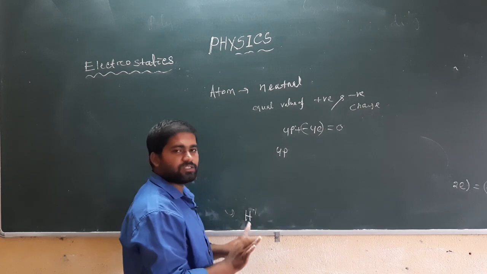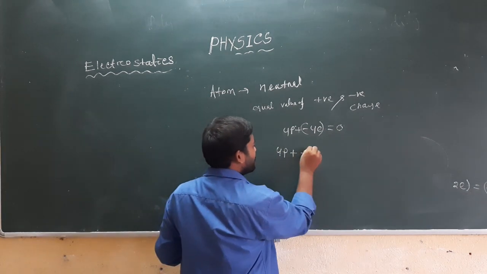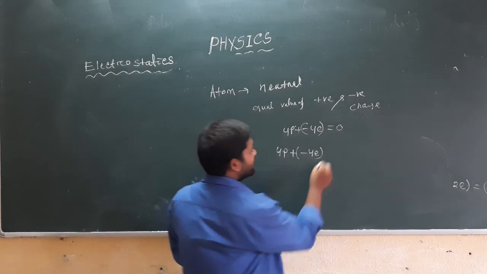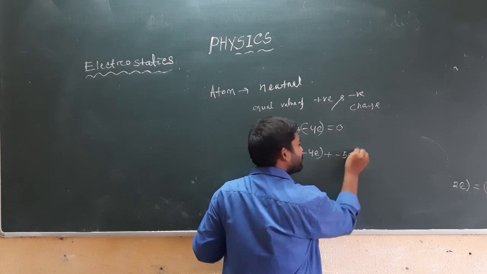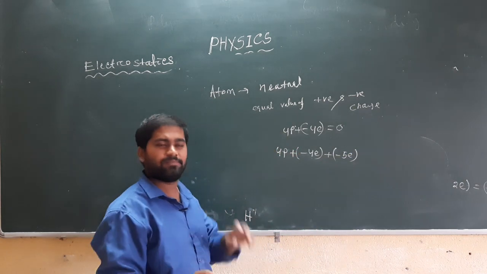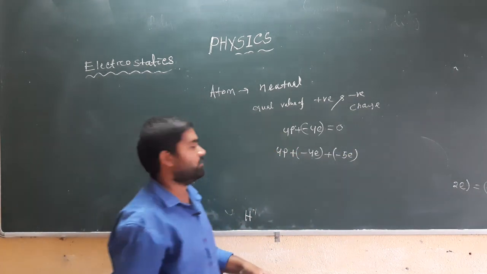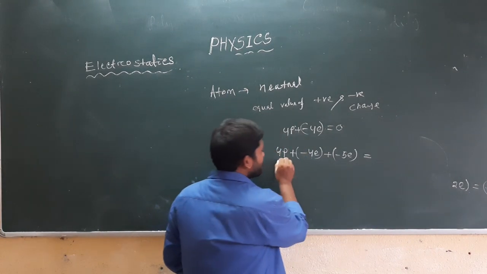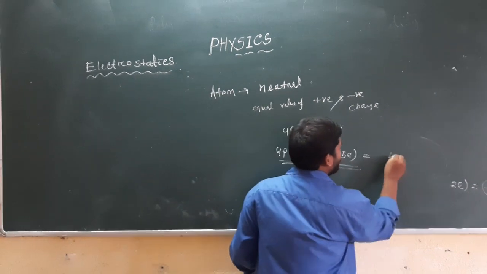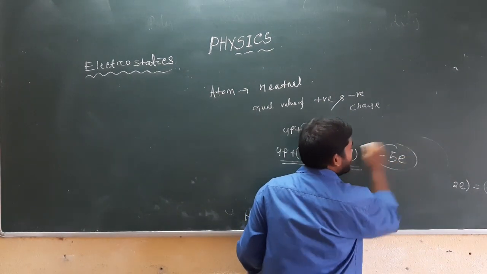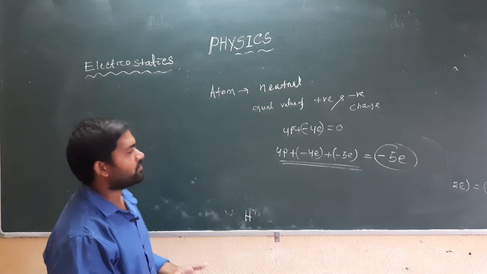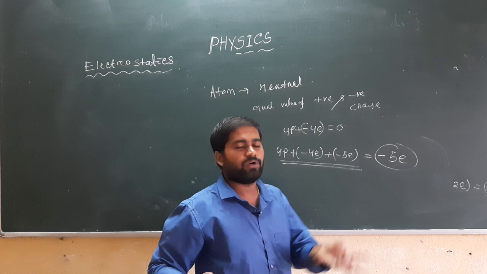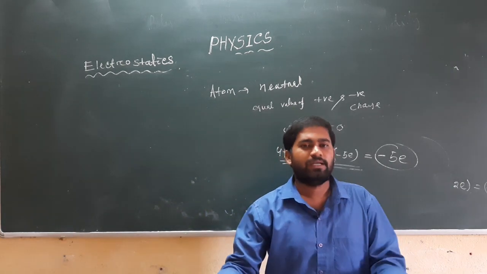Its positive charge remains the same, with the negative charge also there, and it receives 5 more electrons, meaning 5 more negative charges are added to that atom. And when 5 more negative charges are added to that atom, the net charge of the system will be minus 5e. So that means its charge is negative, because of absorbing or receiving electrons.